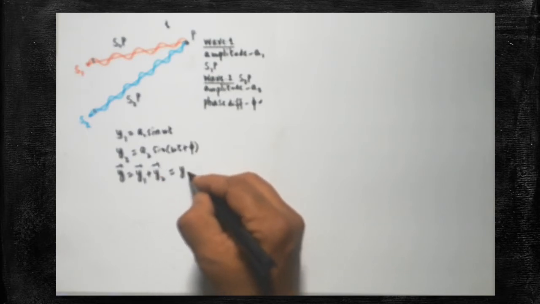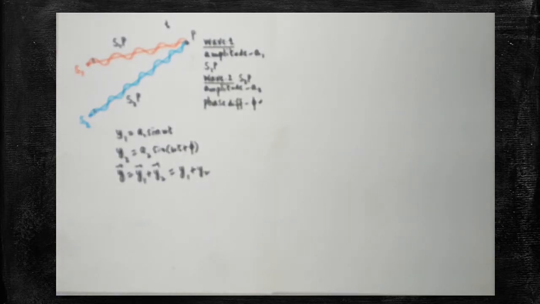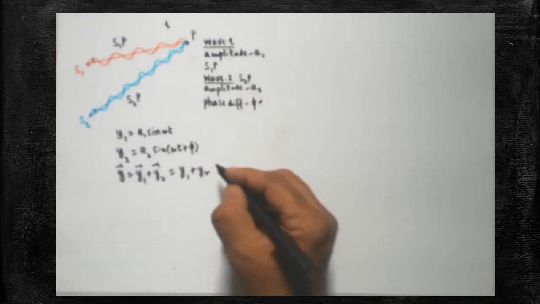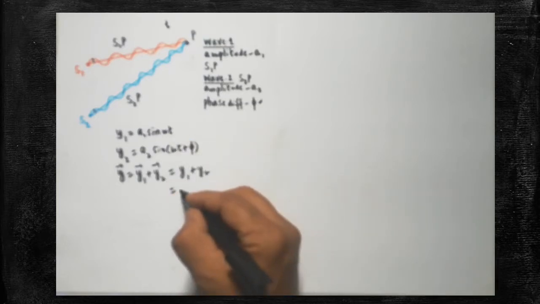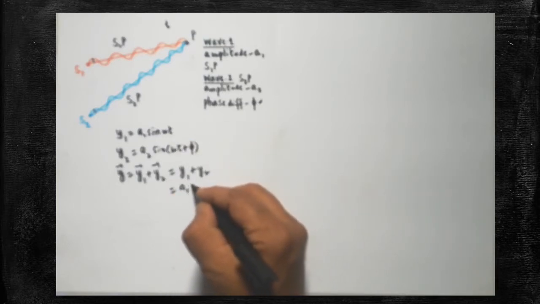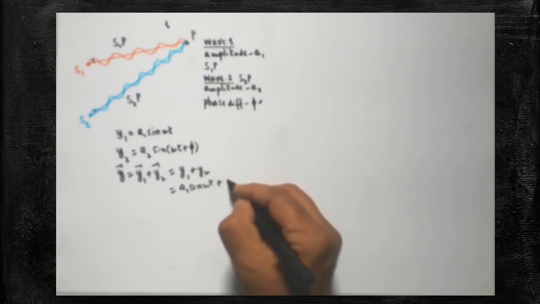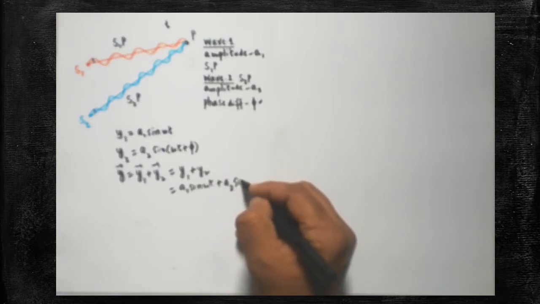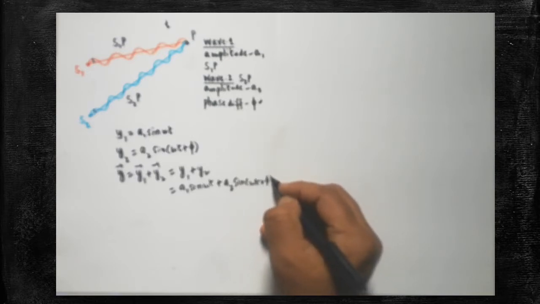In magnitude form, it can be written y1 plus y2. Now, you write both the two equations together here. So, both of them can be written together: A1 sin omega t plus A2 sin(omega t + phi) can be written.